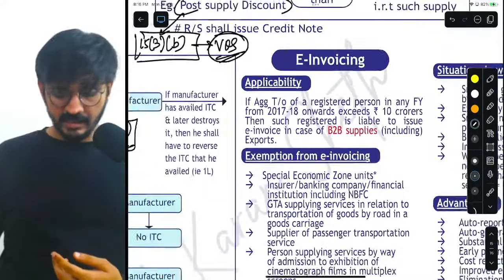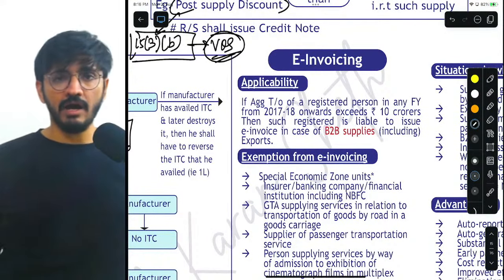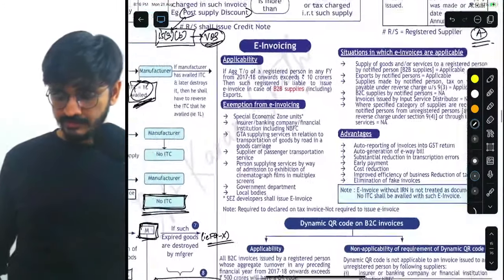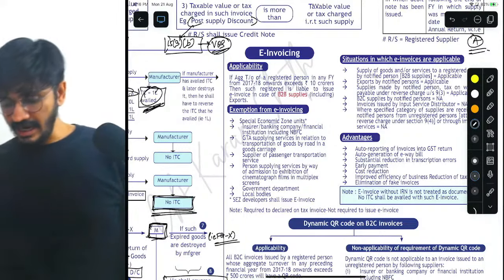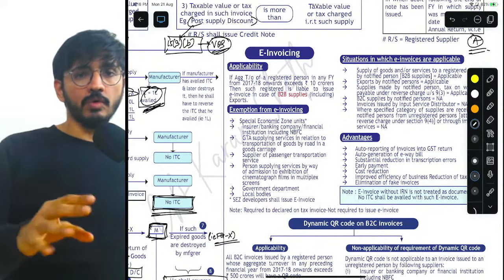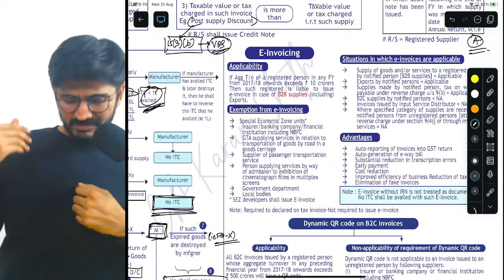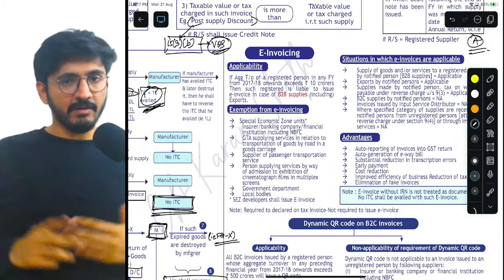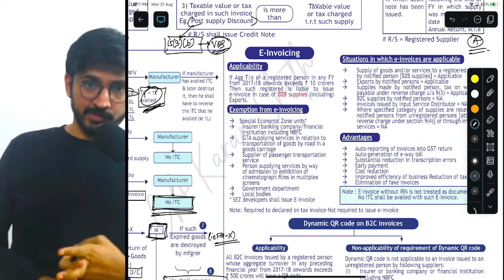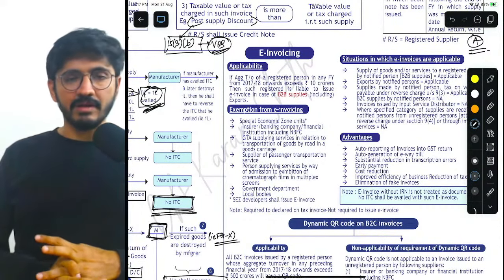And yeah, that makes sense, guys. Okay, perfect. And now finally, guys, we are left with just two concepts: e-invoice and dynamic QR code. Okay, we will quickly wrap through this, my dear friends, because the expected questions that come from here are two, three. One is the eligibility, one is the exemption, and yeah, that's it.